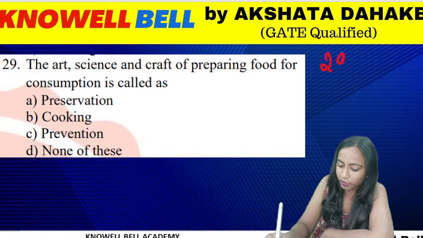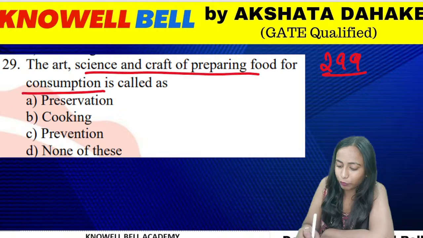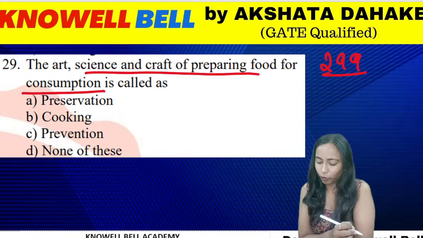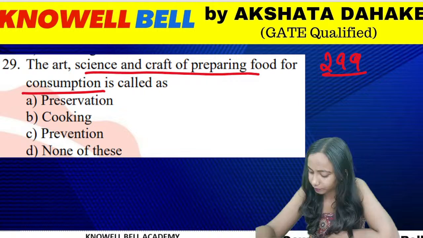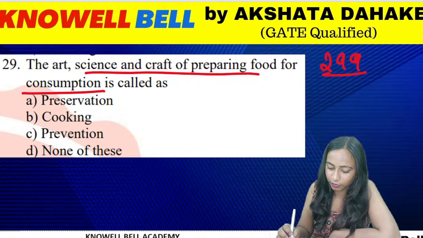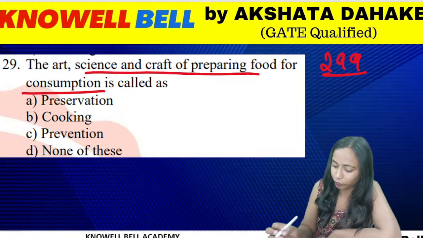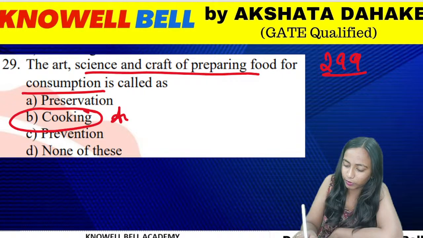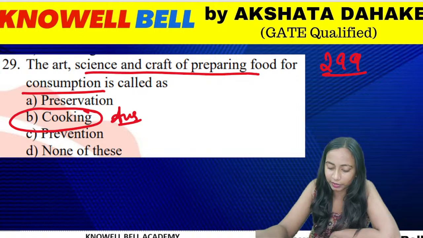Question number 299. The science, art and craft of preparing the food for consumption is called as. The art, science and craft of preparing the food for the purpose of consumption, what do we call it? It is referred to as, good evening Ayush, cooking, preservation, prevention or none of these. The process by which we prepare the food, what do we call it? This process is referred to as cooking. It is called as cooking.